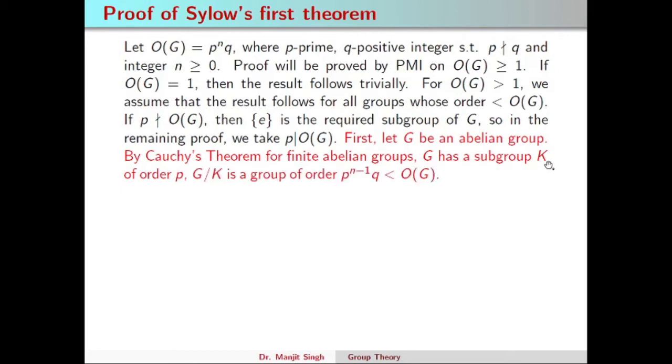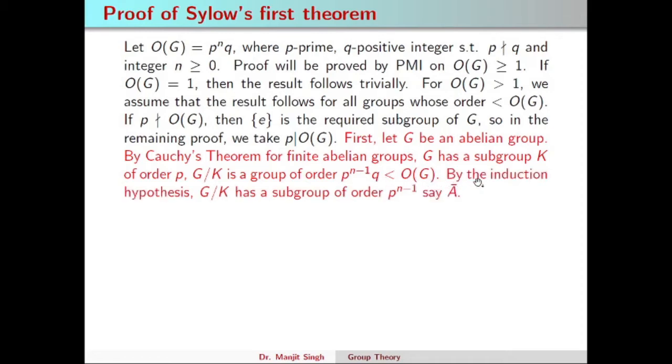Since K is a subgroup of G and G is abelian, K will be a normal subgroup of G. Therefore G/K is a well-defined quotient group, and the order of this quotient group is the order of G upon the order of K. Therefore the order will be p^(n-1) q, which is less than the order of G.